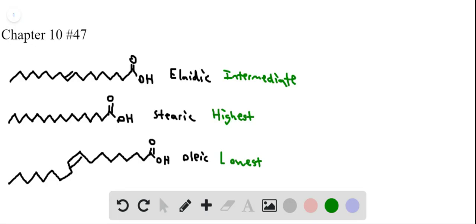So stearic will be our highest melting point. Oleic will be our lowest melting point. And elaidic will be intermediate to those two. And that's the answer to Chapter 10, problem number 47.